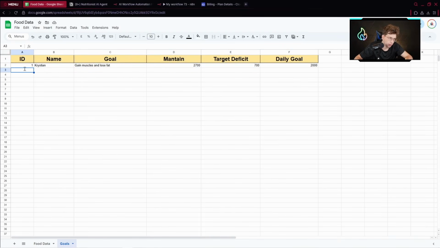Also remember, you may have multiple users. So let's say another one is Daniel. His goal is maybe the same goal. We could provide it like calories. You can simply change it really quickly. So let's say his calories are much more, but the deficit is also bigger.